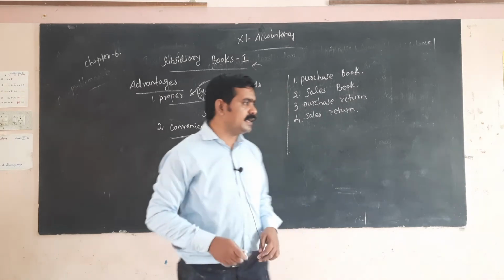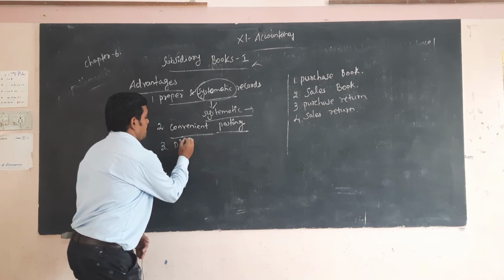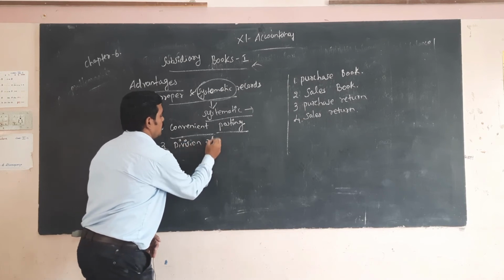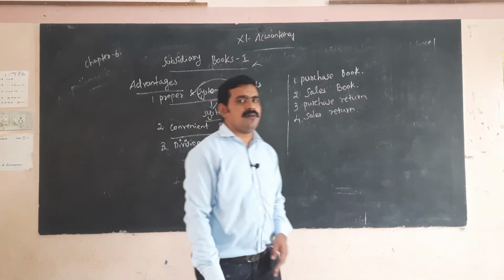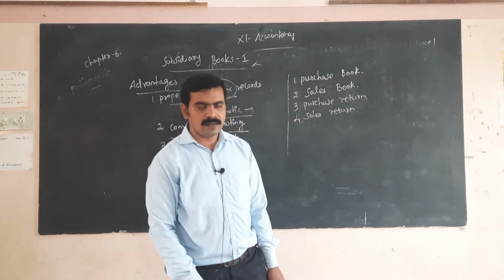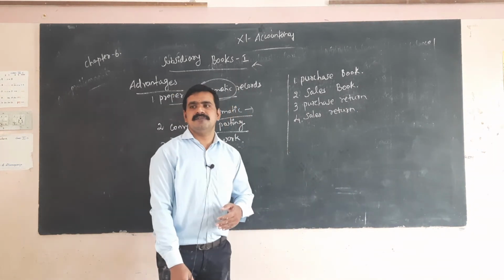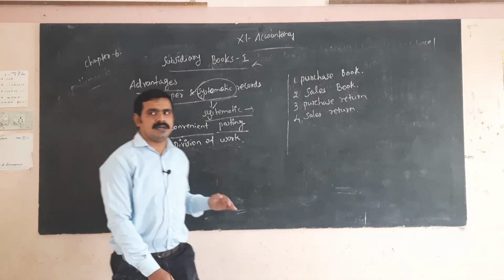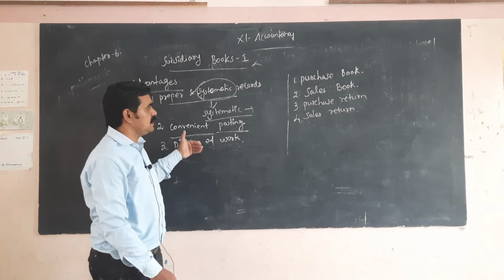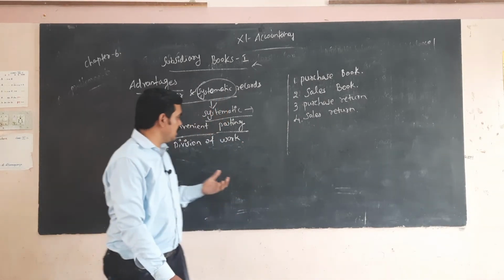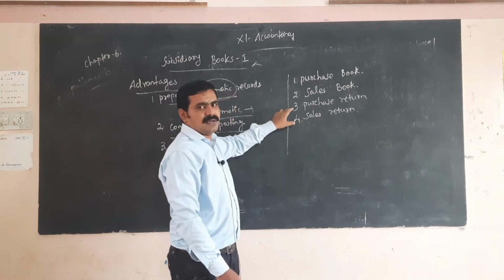Next, division of work. Division of work means one accountant can divide some work among other persons. The division of work relates to all the books: the purchase book, sales book, purchase return and sales return.